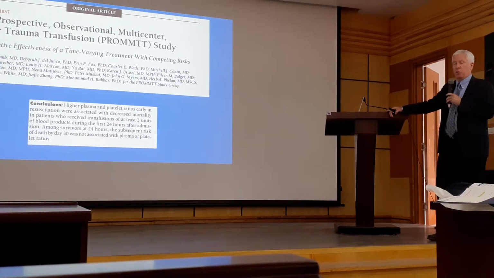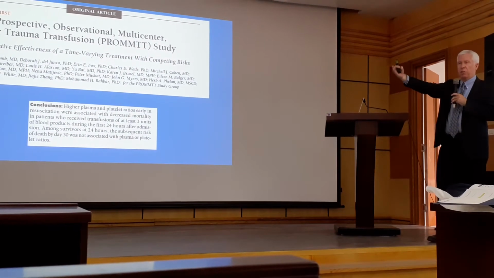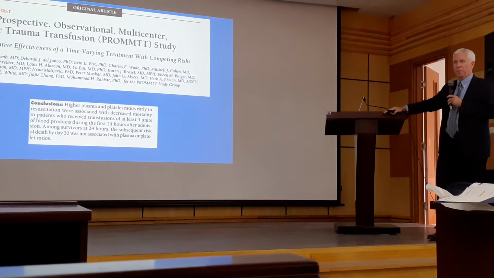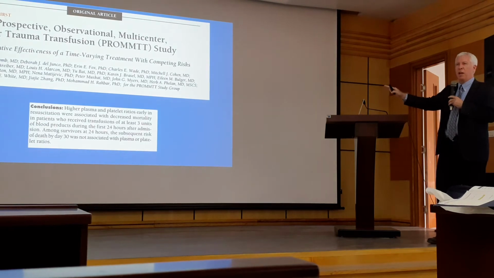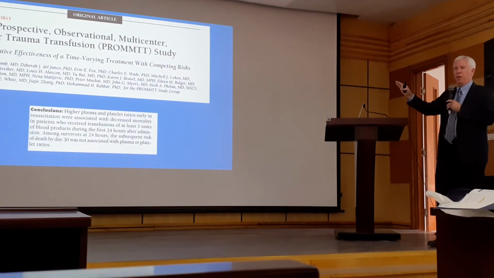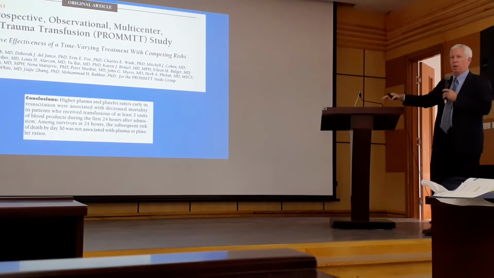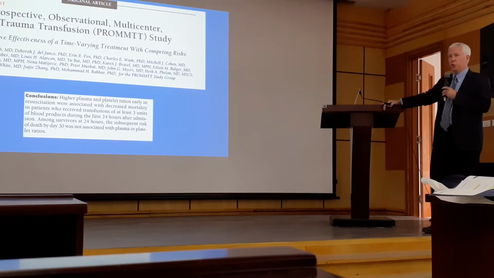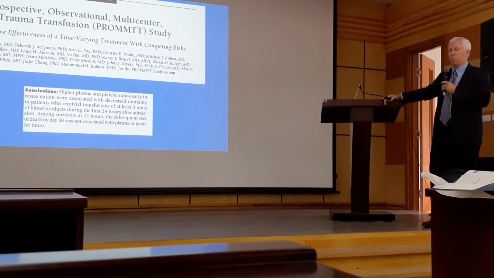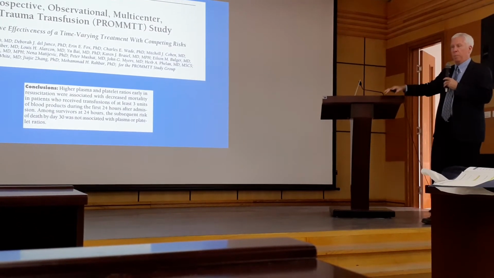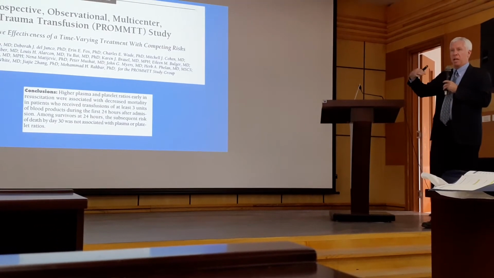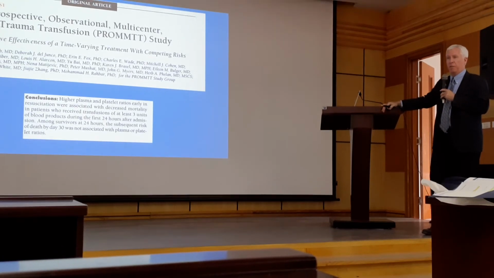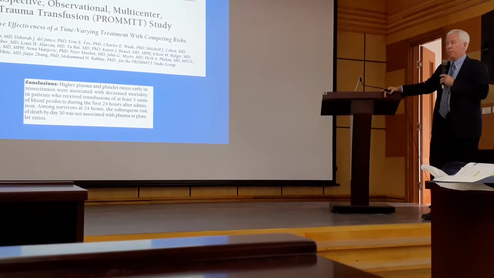You know, in years past we would give 6 units, or I should say 6 units of red cells. Simple answer is we don't have all the ratios. We don't know what is the best, whether 1-to-1 or 1-to-2. They both seem to be much better than what we've been providing in the past, which historically was a lot of red cells and then episodically giving FFP and or platelets.